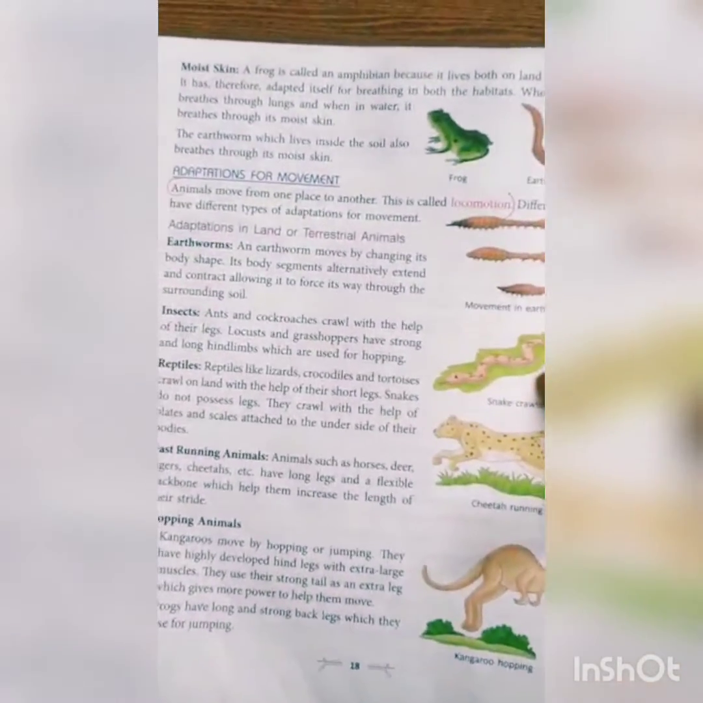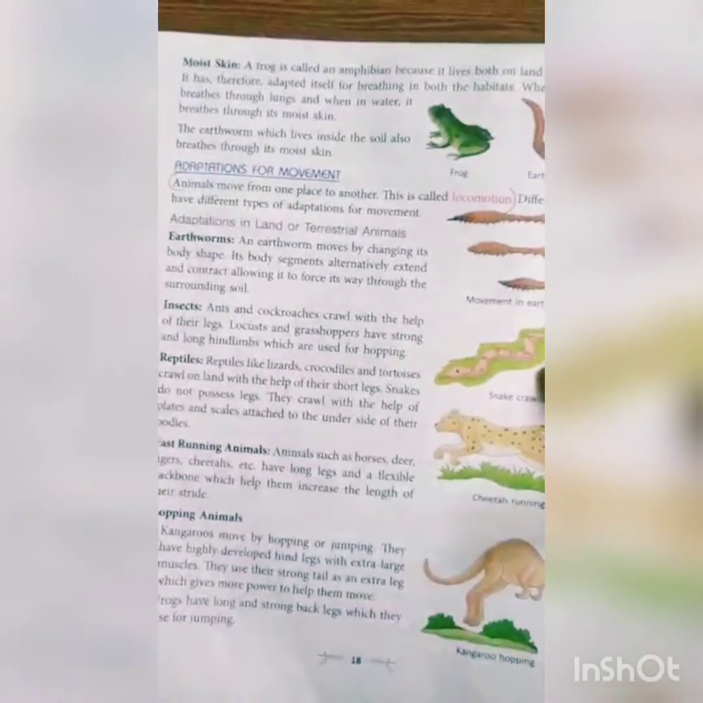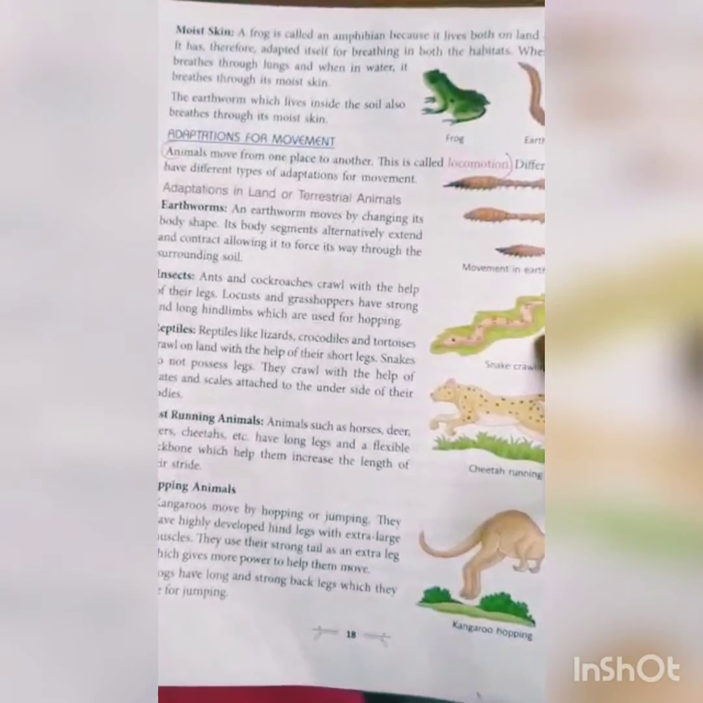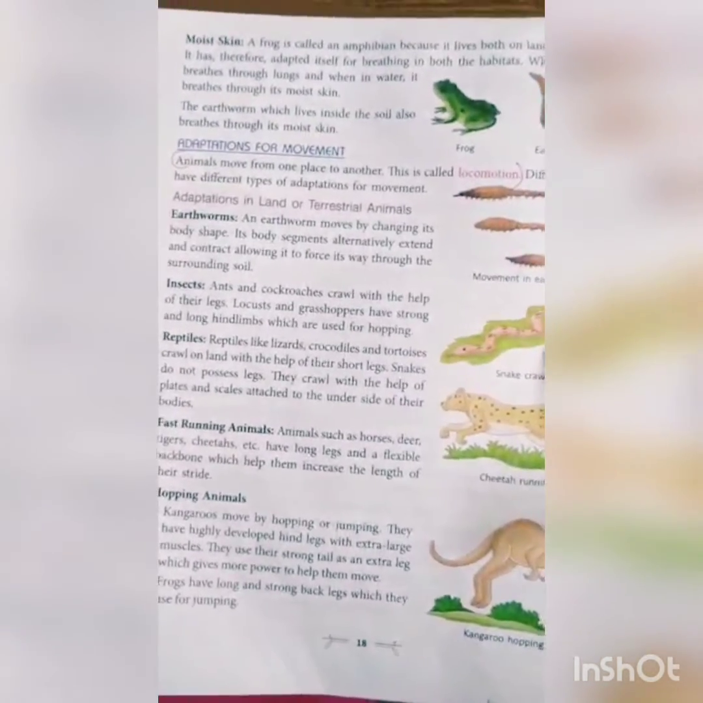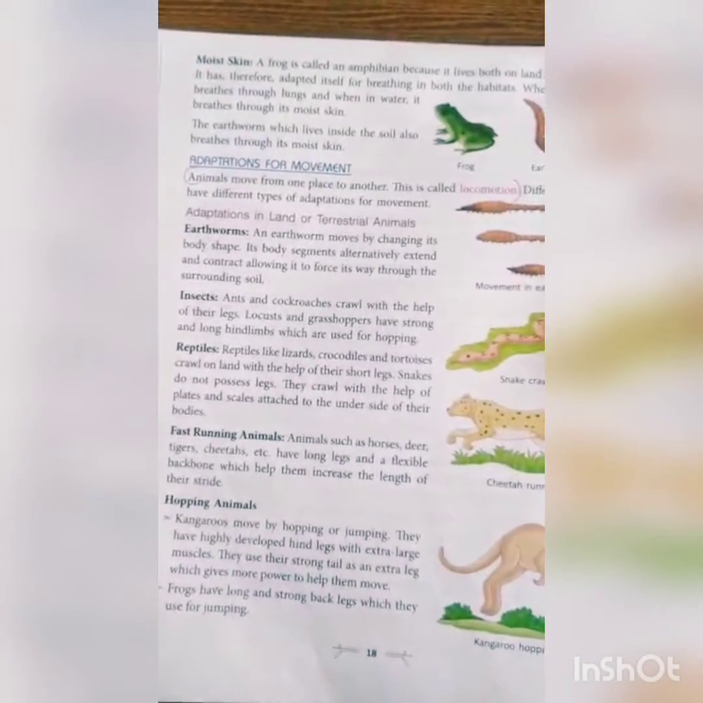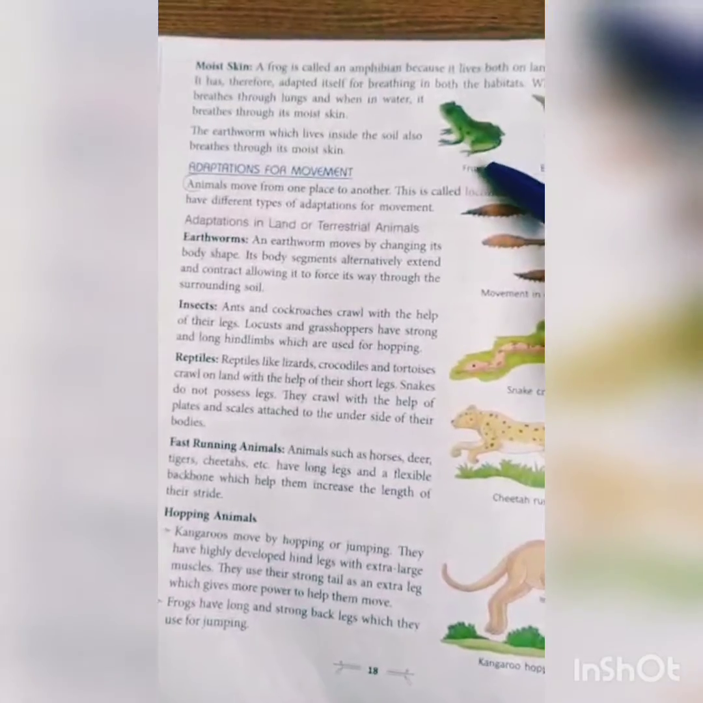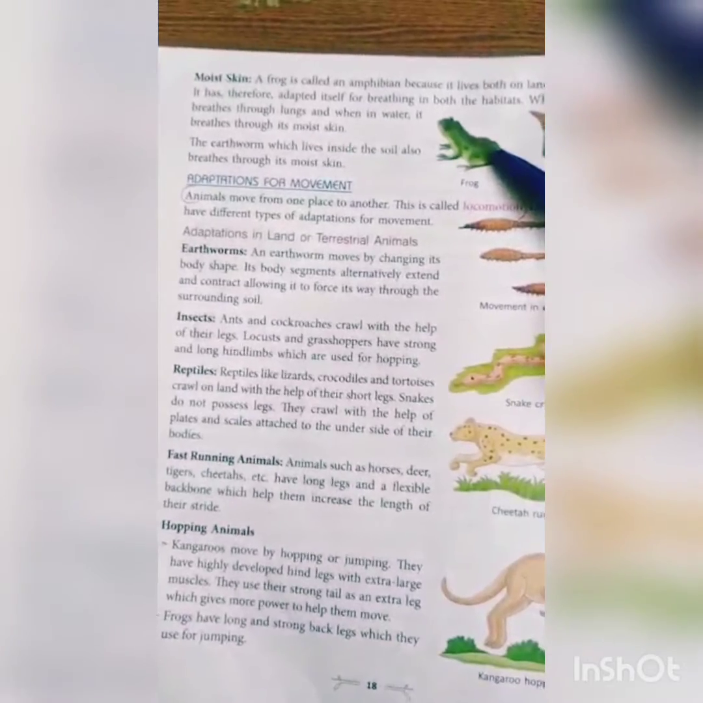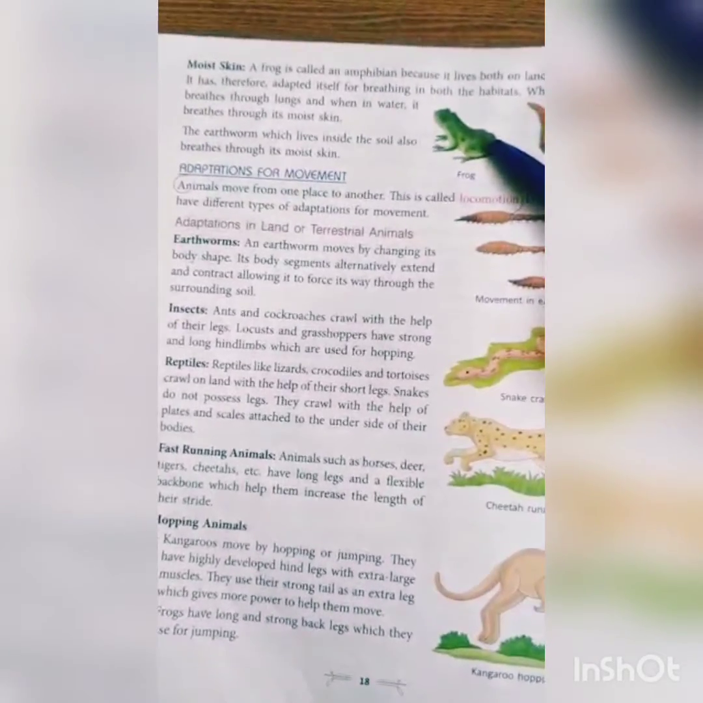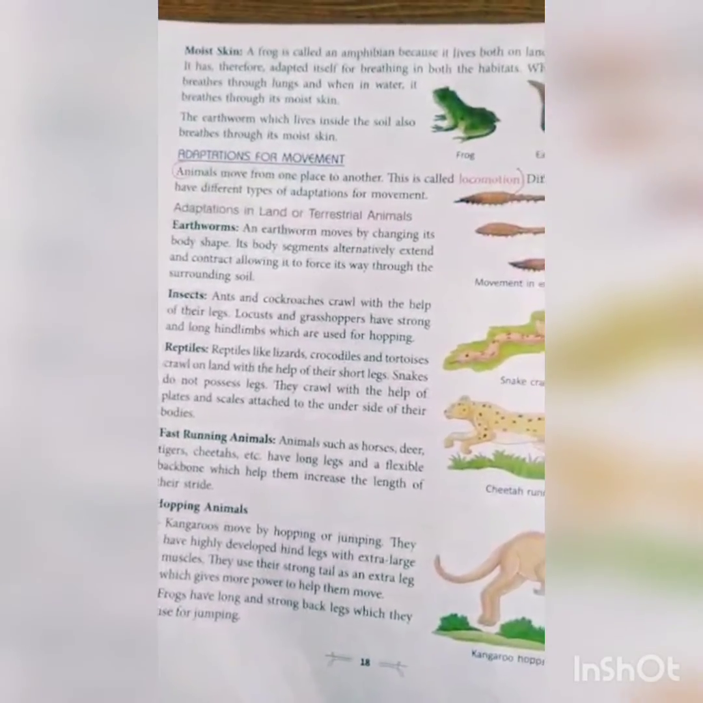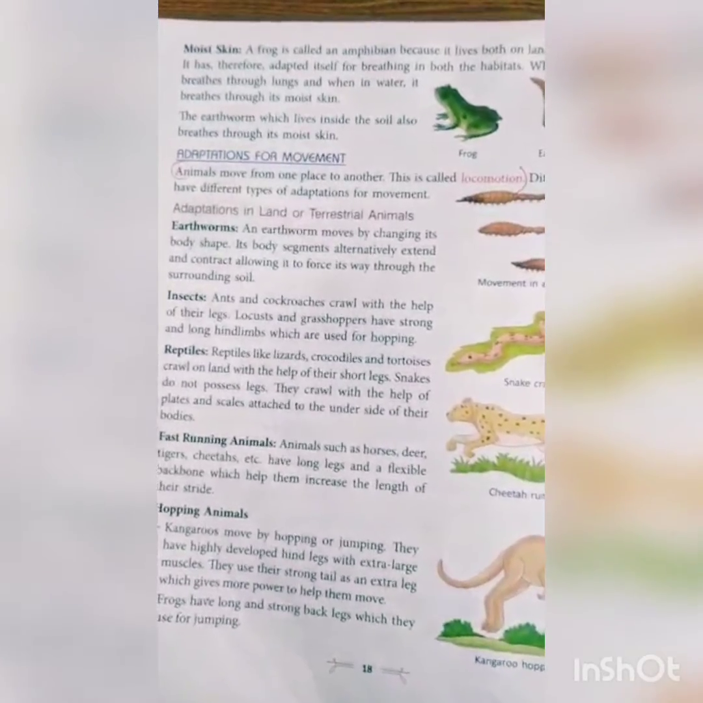And the animals that live both on land as well as in water, we commonly call amphibians. Most of the amphibians breathe through their moist skin. In your chapter, the examples given are frog and earthworm. These animals breathe through their moist skin. Even the frog, when it comes out on land, also breathes through lungs. The earthworm, which lives inside the soil, also breathes through its moist skin only.